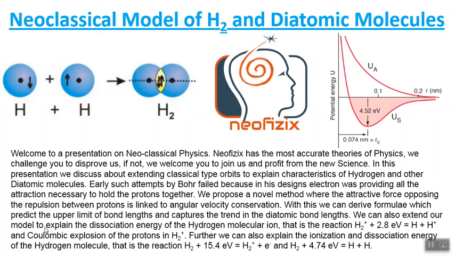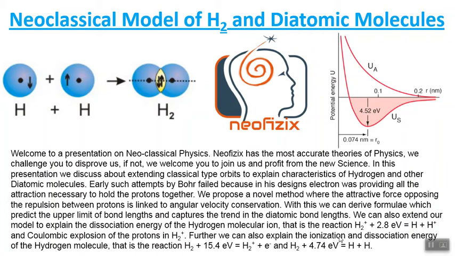We can also extend our model to explain the dissociation energy of the hydrogen molecular ion. That is the reaction H2+, which is the hydrogen molecular ion, plus 2.8 electron volts gives one hydrogen atom plus a hydrogen nucleus, H+, which is just a proton. And we can also explain Coulombic explosion of the protons in H2+.